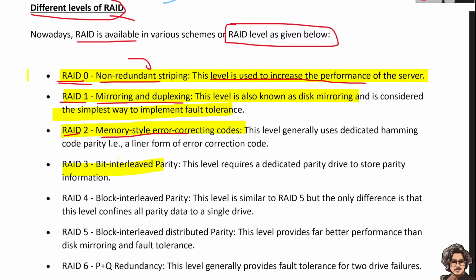This level requires a dedicated parity disk drive to store the parity information. Then the fourth is block-interleaved parity. This level is similar to RAID 5, but the one difference is that it stores all the parity data on a single drive.